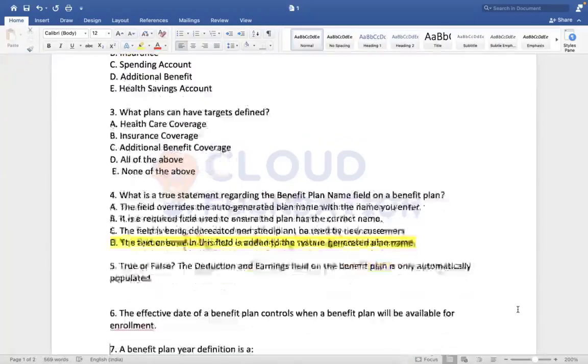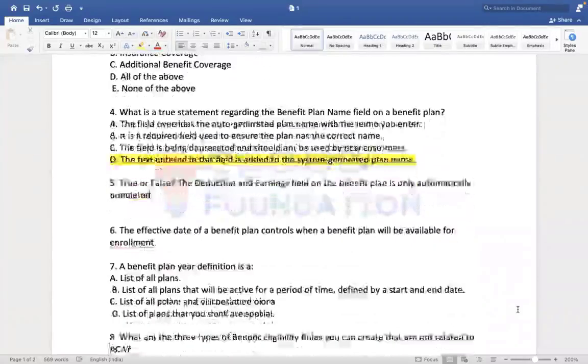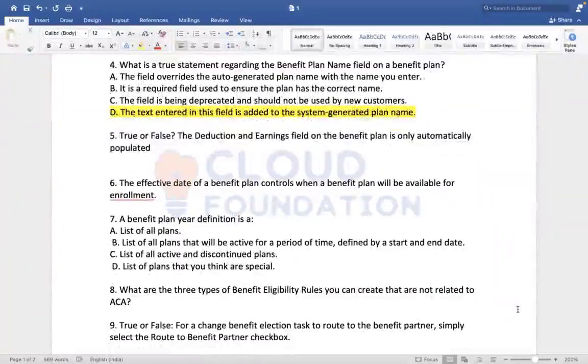The effective date on the benefit plan controls when a benefit plan will be available for enrollment. Is that correct? Yes. Correct. The plan effective date plays a key role. It will define when this plan is available to an employee, in addition to the plan year definition.